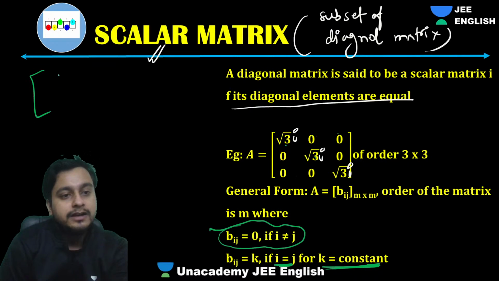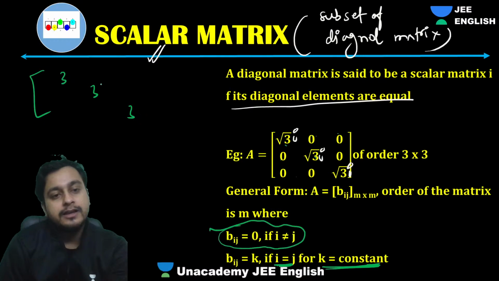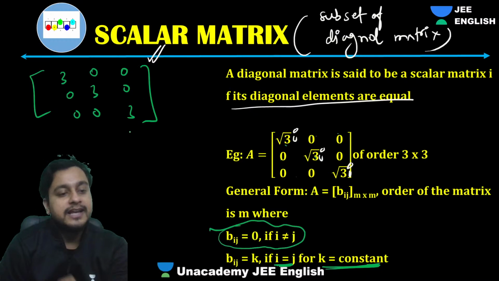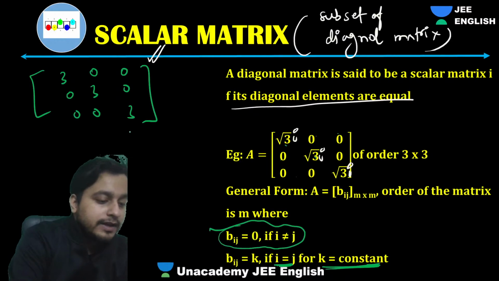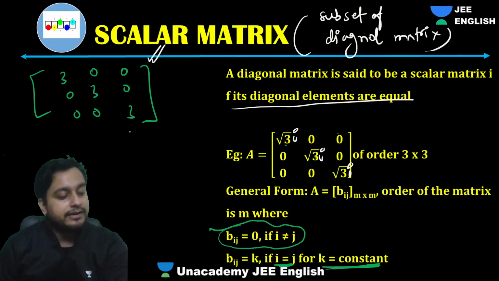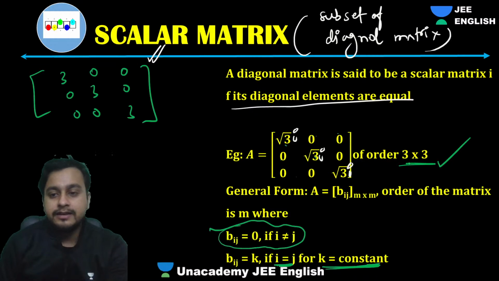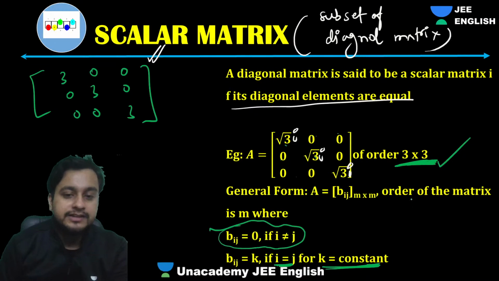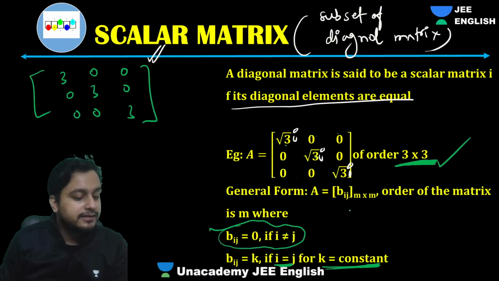So like we have here 3, 3, 3 on the diagonal and 0 elsewhere. This is what? A scalar matrix. Okay, everyone? Great. Its order will be 3 cross 3, obviously, or you can say order is simply 3.